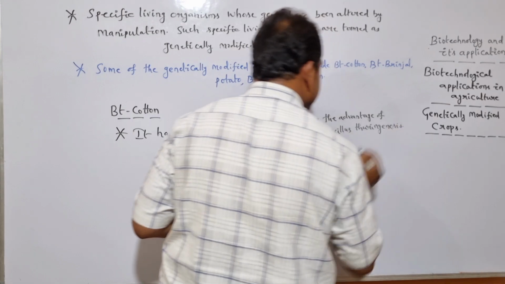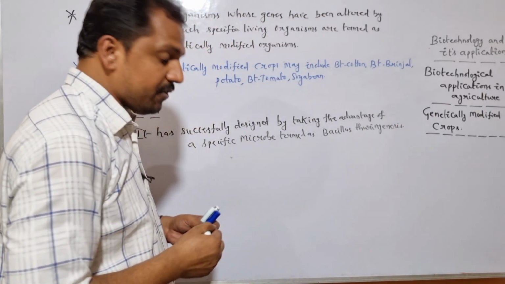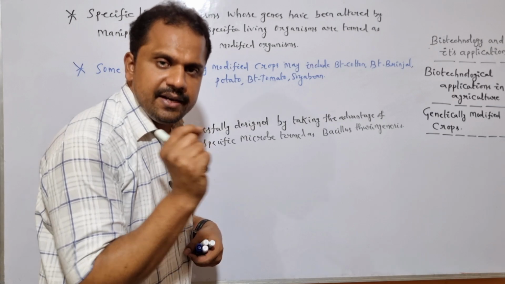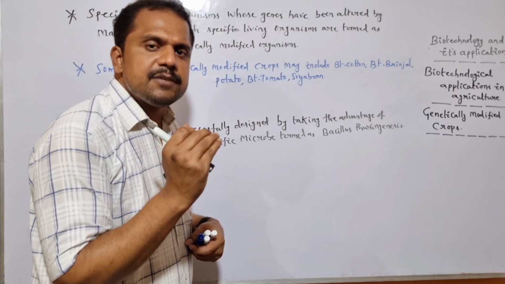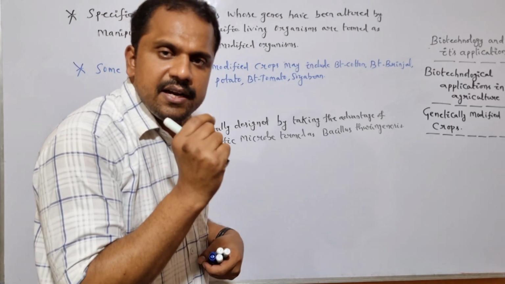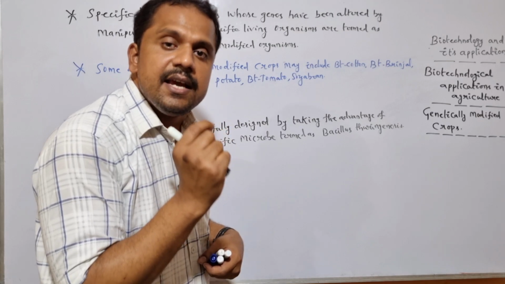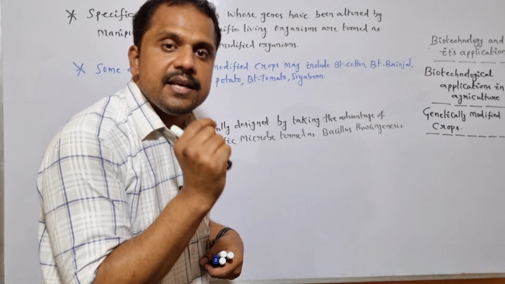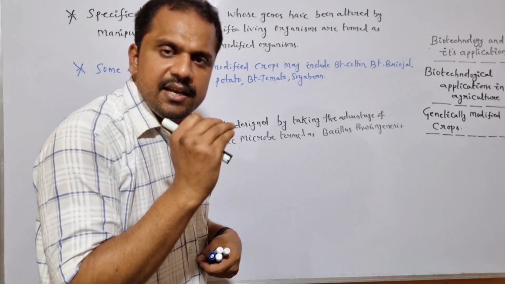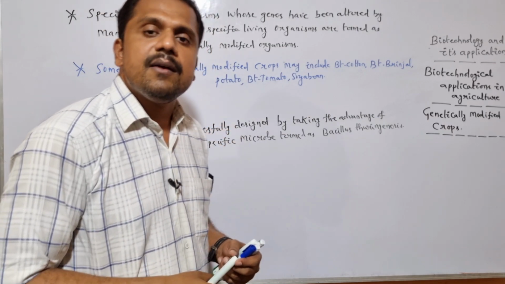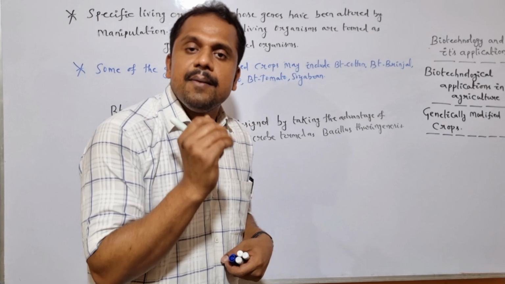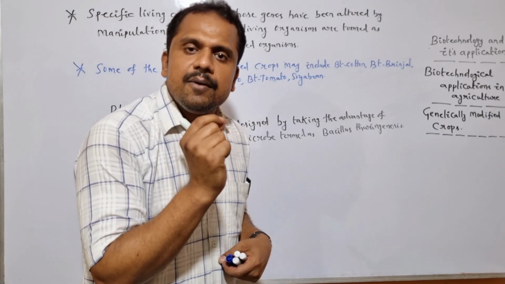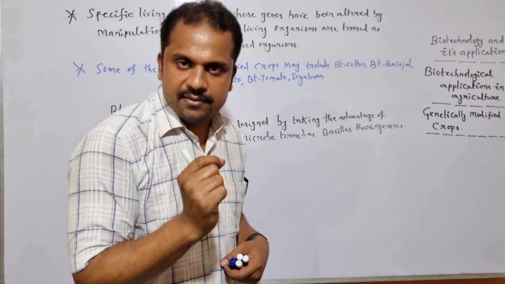Bacillus thuringiensis is a specific microbe which has a specific endotoxin gene termed as Bt toxin. When the Bt toxin undergoes successful expression, it is capable to regulate the expression of a specific protein termed as insecticidal protein. This insecticidal protein most commonly targets many targeted insects like lepidopterans, coleopterans and even dipterans. Is it clear?